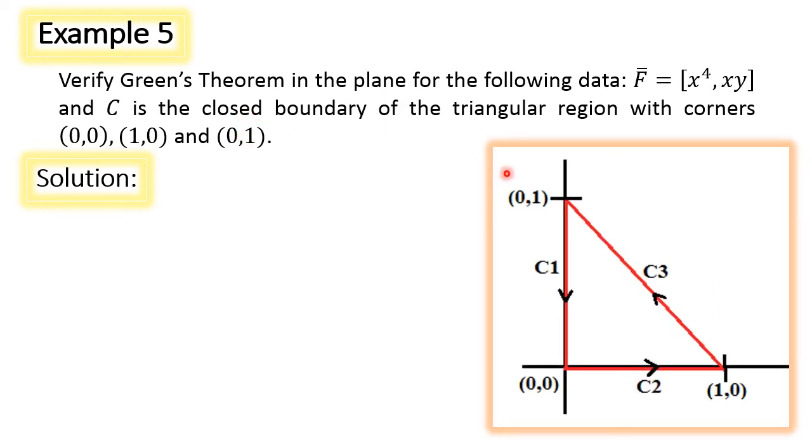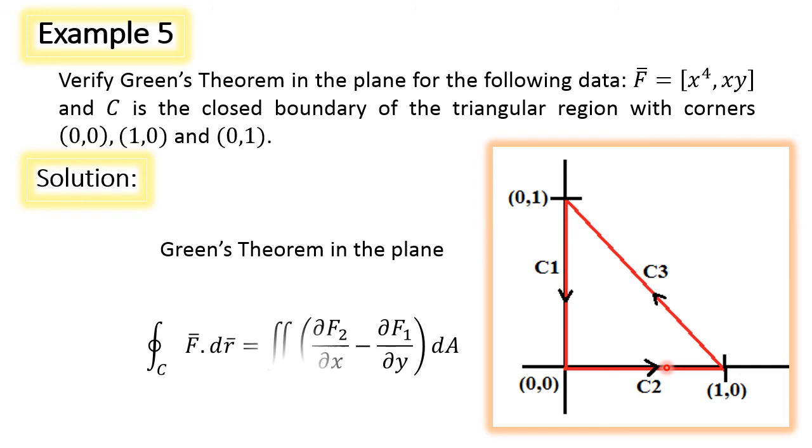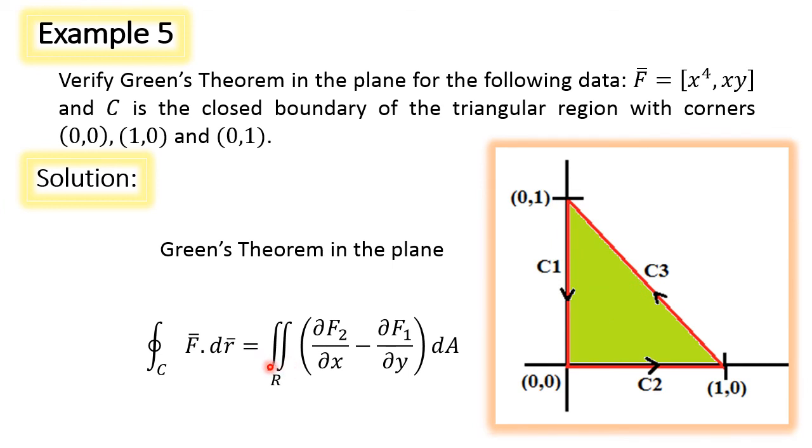First we will sketch the closed curve C. Here the closed curve C is the union of C1, C2 and C3. So we have piecewise smooth boundaries. Green's theorem in the plane states that the integral over C of F bar dot dr bar is the same as the double integral over the region enclosed by the closed curve of (dou F2 by dou x minus dou F1 by dou y) dA.